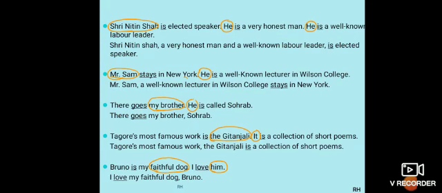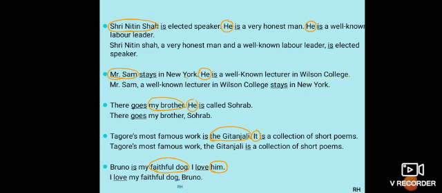Now next, Mr. Sam stays in New York. He is a well-known lecturer in Wilson College. So stays is the first finite verb and is is the second finite verb. As I've told you, when two finite verbs are given and one is the action verb, in that case go for elimination of the helping verb rather than the action verb. Now Mr. Sam, and this he is used for Mr. Sam itself, so I can cut this. So it is Mr. Sam, a well-known lecturer in Wilson College, stays in New York.